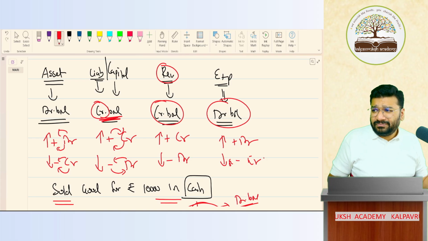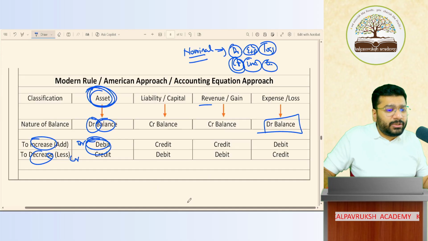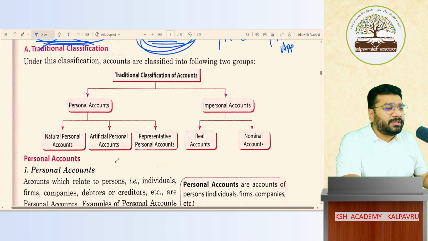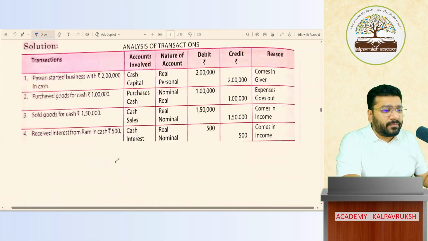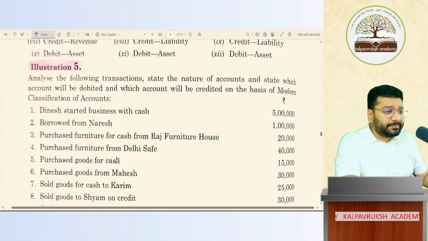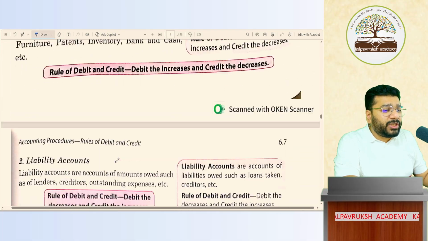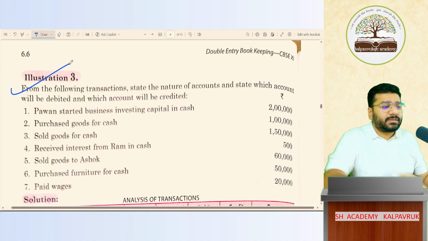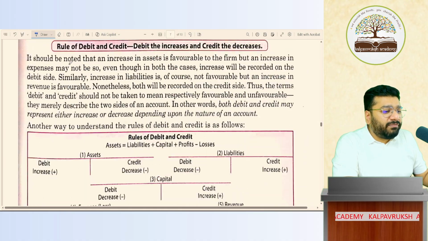Any difficulty? Online people, any difficulty? No problem. Can I continue? Okay, this rule is clear. I don't want to spend too much time on rules. Can we start doing sums? Once we do the sums and apply it, you will be in a better position to answer. Last class, we completed question number 3. The 4th, I will do at the end. First, I want to do 5.